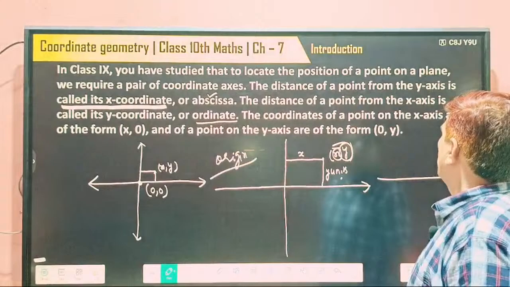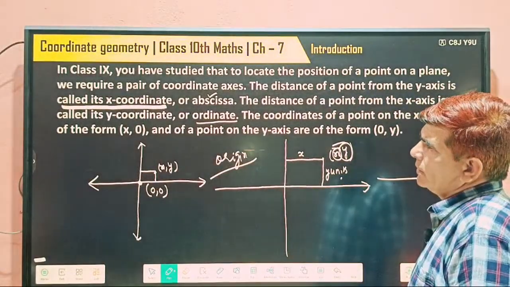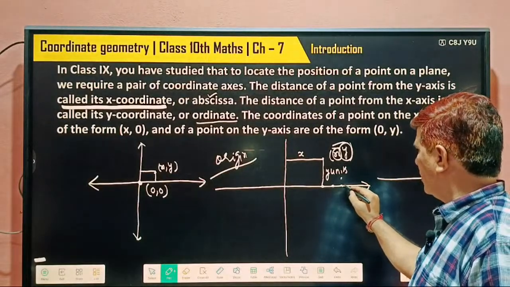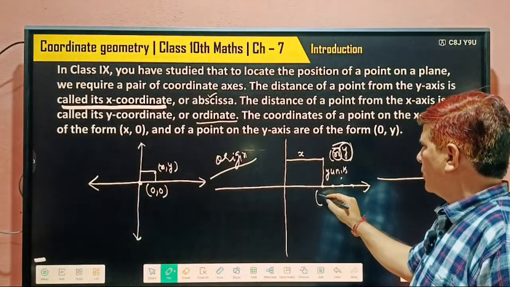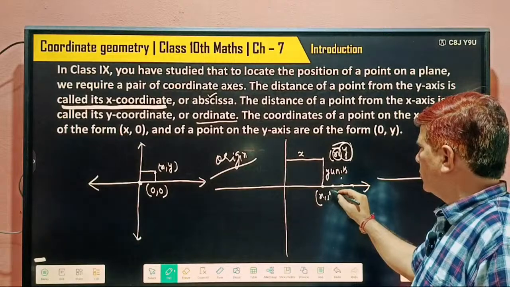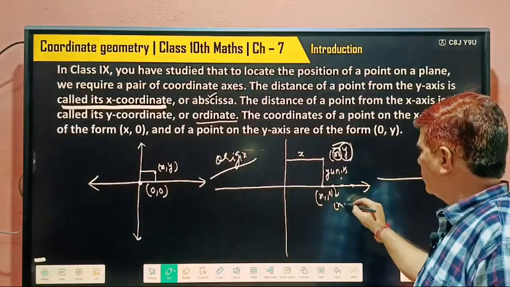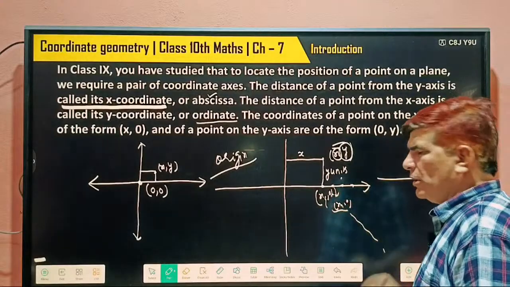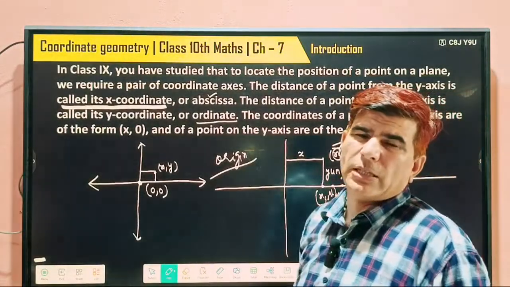The coordinates of a point on the x-axis: if you take any point lying here, anywhere, then y becomes 0. It's (x1, 0), this is (x2, 0). We don't know what x1, x2, x3 are, but definitely we can say y is 0 here.